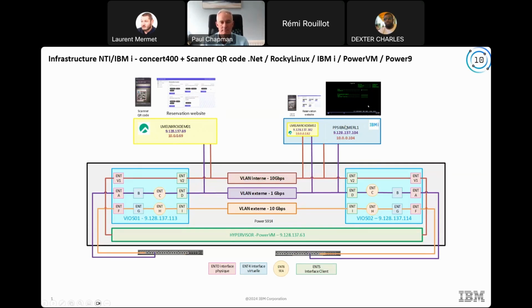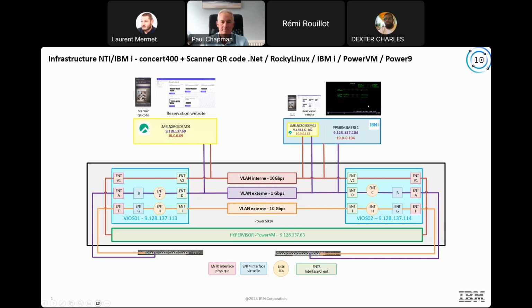The link between the two partitions, IBM i and the Linux partition, is done by the internal network. So you can have only a website or your scanner in the DMZ and your IBM i partition in your data center.